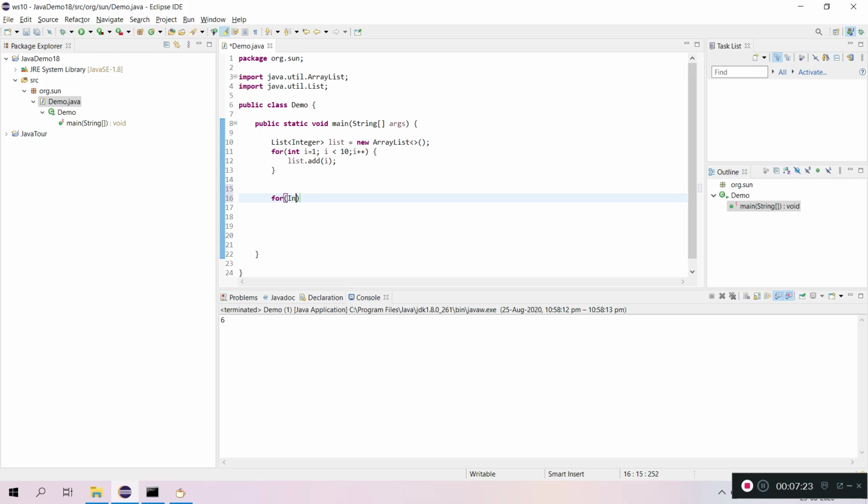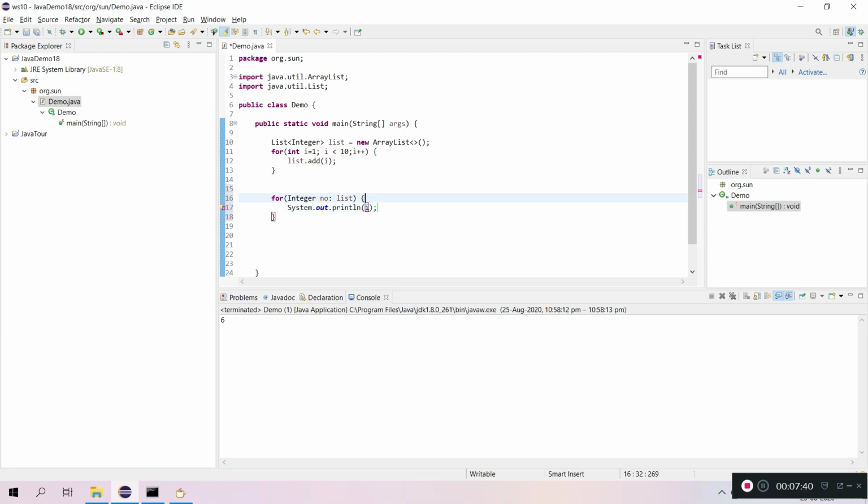So the for each loop, or enhanced for loop: integer number colon list. For each element in the list I am printing that.